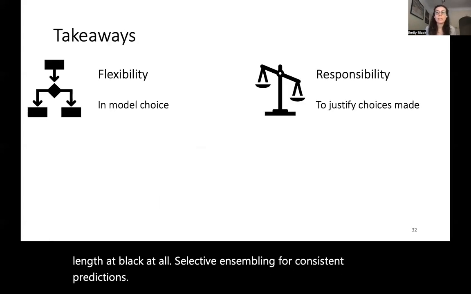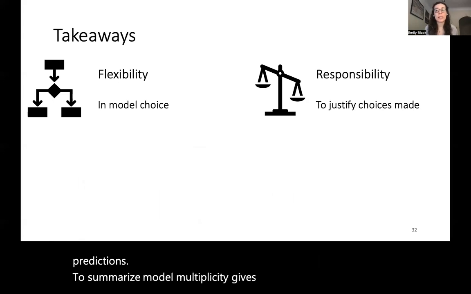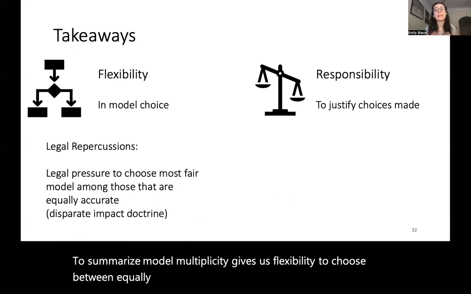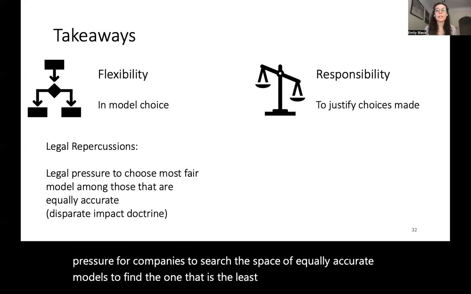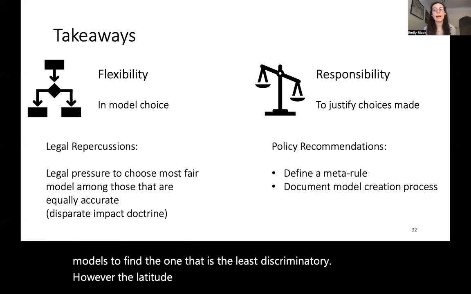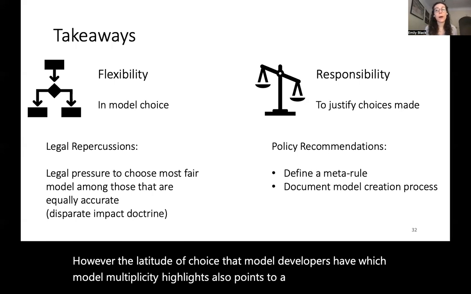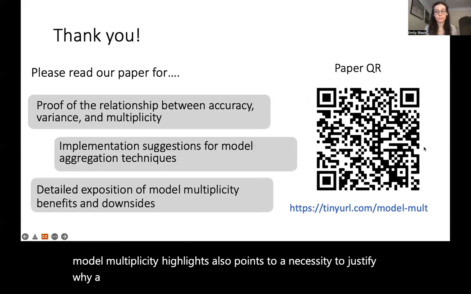To summarize, model multiplicity gives us flexibility to choose between equally accurate models, and this may even lead to legal pressure for companies to search the space of equally accurate models to find the one that is the least discriminatory. However, the latitude of choice that model developers have, which model multiplicity highlights, also points to a necessity to justify why a certain model is chosen.